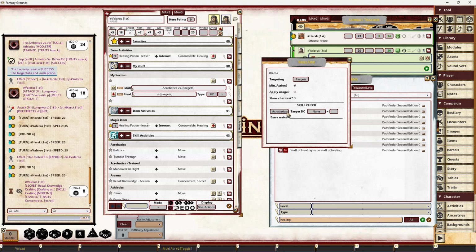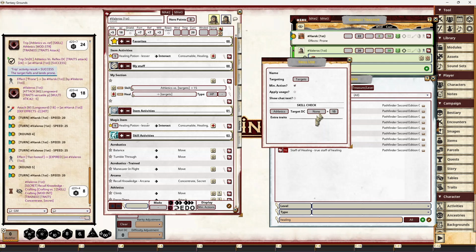And then we can say, right, what do we check? So we've got acrobatics, we've got all the various skills through here. We haven't fully implemented lore skills yet. And remember with these that if you hold down control, you can then go backwards. So athletics against, so we start with a fixed DC, so you can put in a fixed DC there. You can say none, a fixed DC, fortitude, reflex, will, and then all of the same various different DCs that you're going to be setting there.